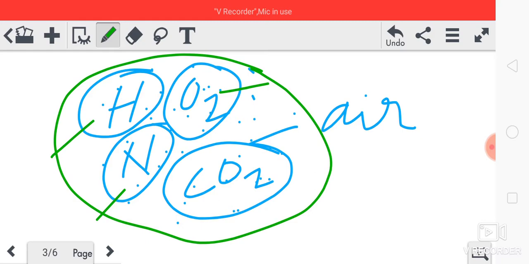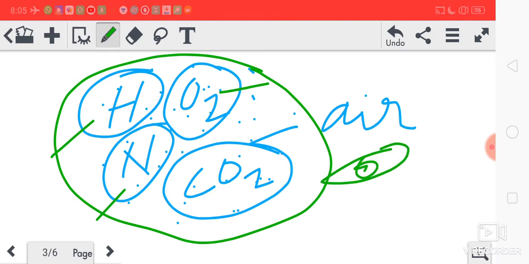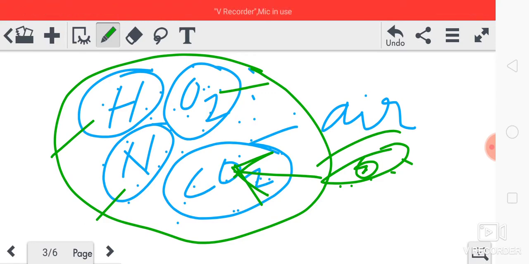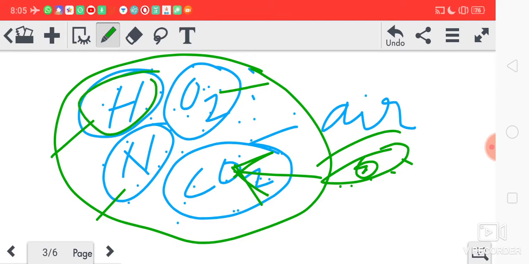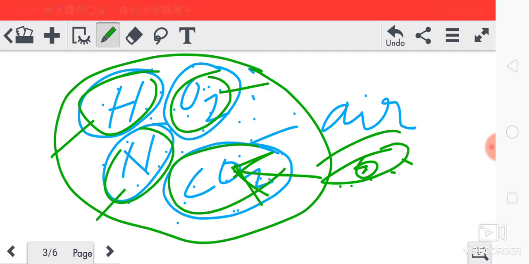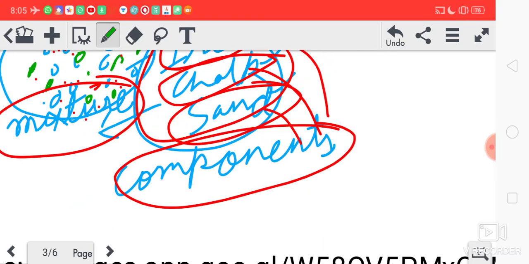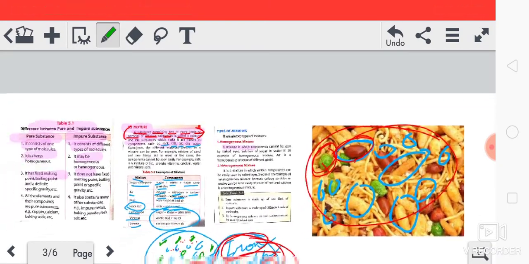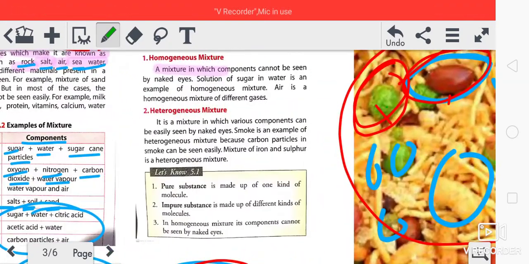So we cannot see its components with our eyes. So the mixture in which the components cannot be seen with our naked eyes is called a homogeneous mixture. Okay, so look at here.